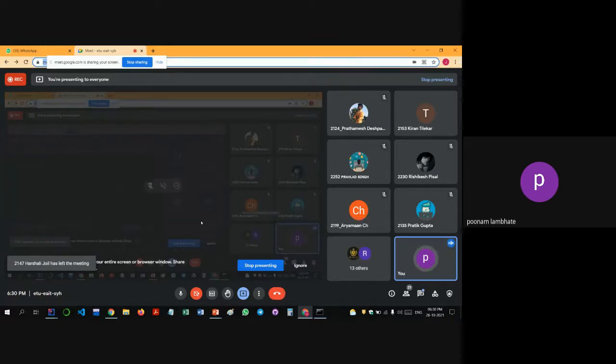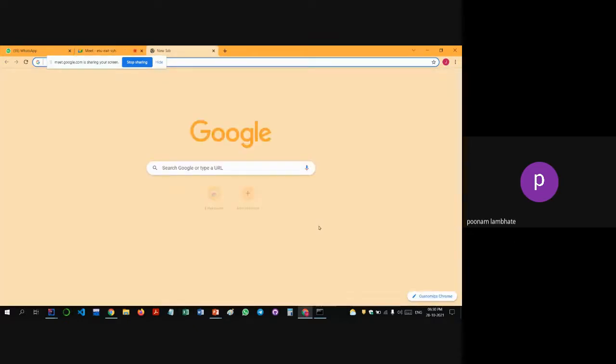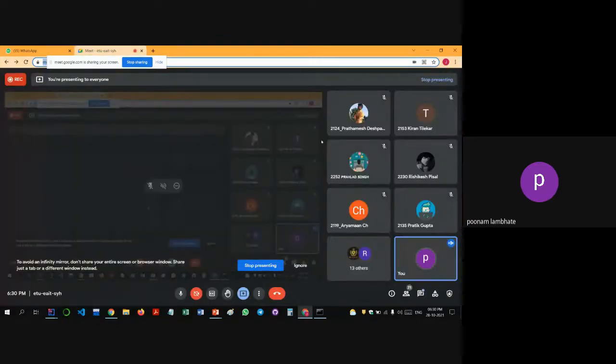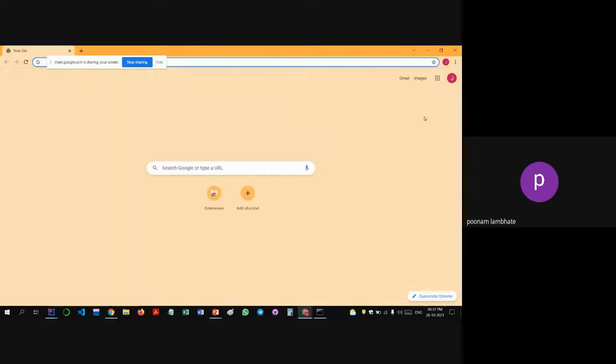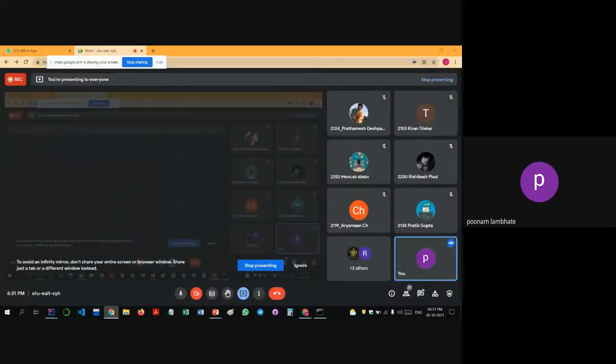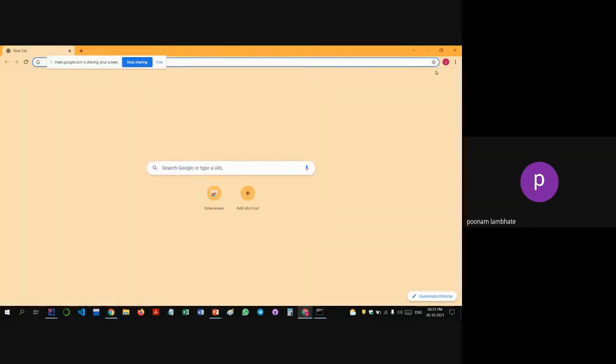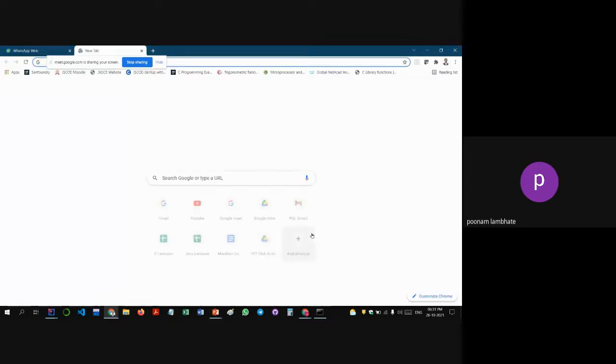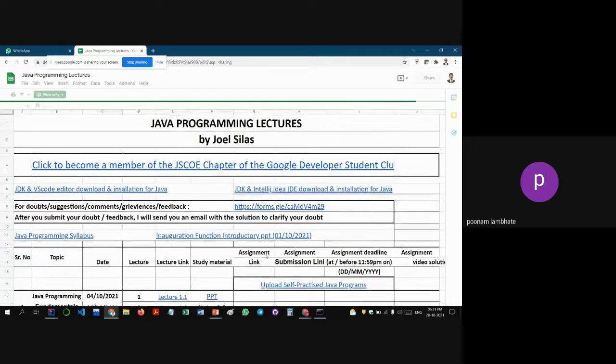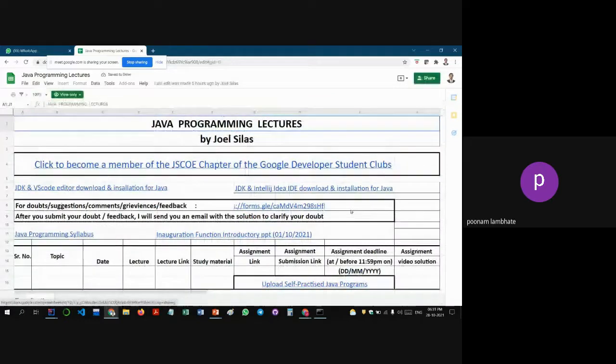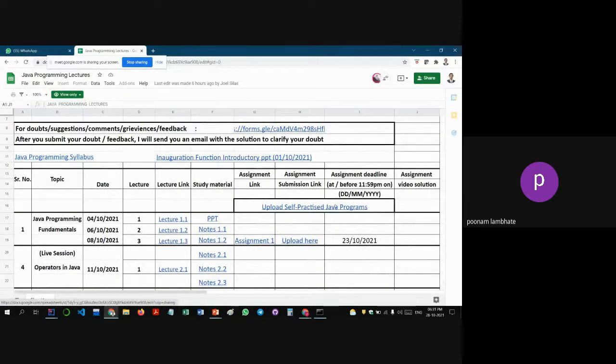Already some person has done that, but he has uploaded it in the wrong place, I guess. He has uploaded it in the doubts Google form. So if you are here in the meeting, just try to upload it in the upload section. Here in your sheet, someone has uploaded it in your doubts form. Don't upload it here. Upload it in the self-practice Java programs folder.